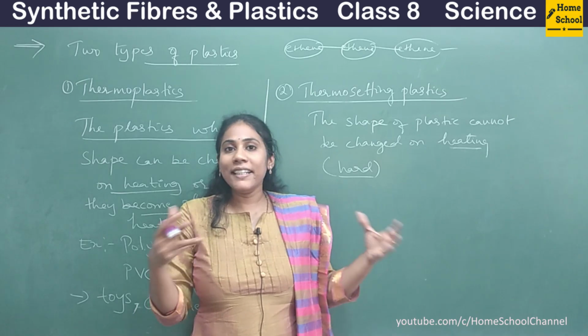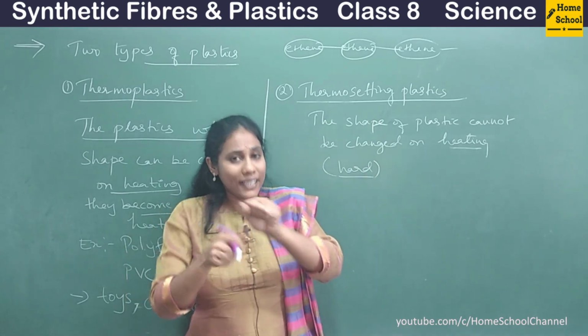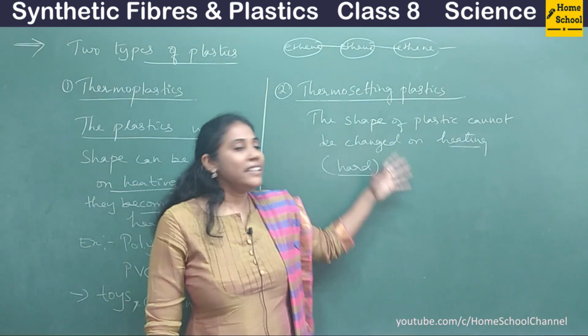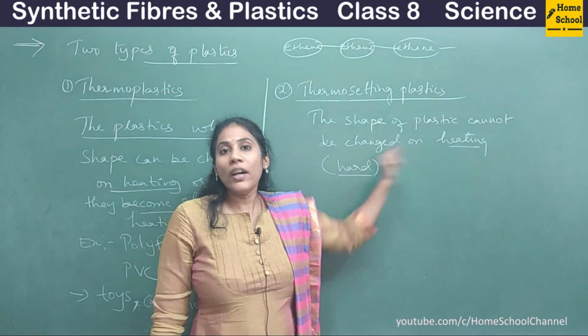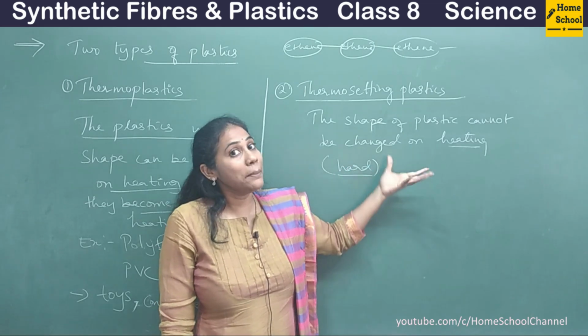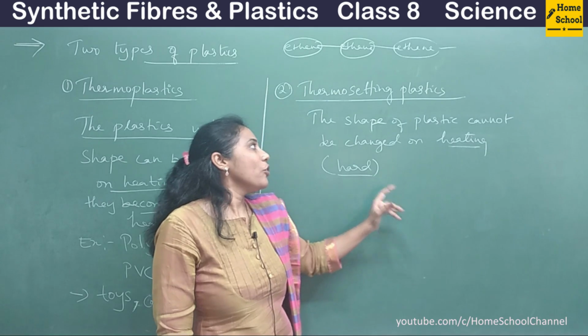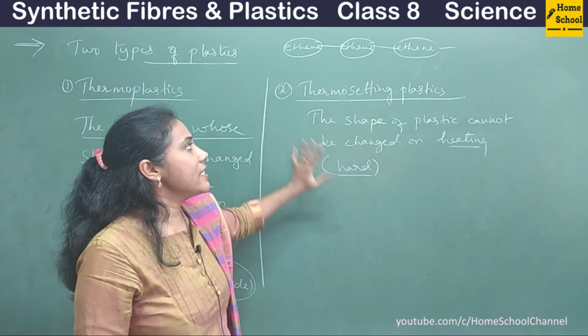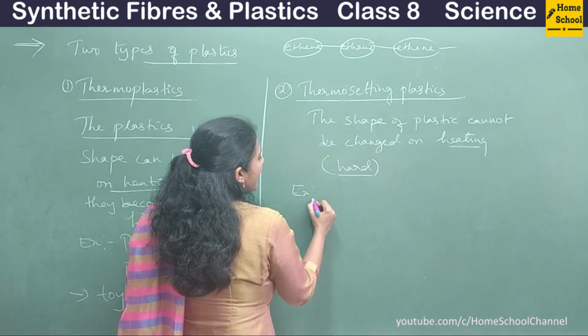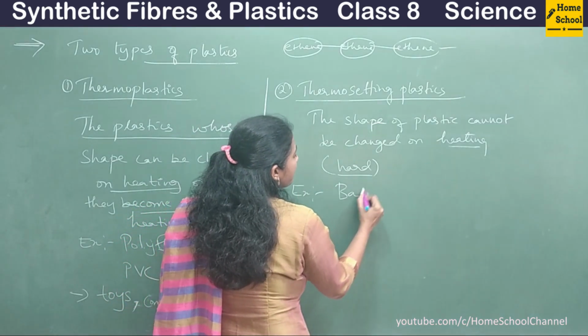Okay, so on heating if it becomes soft, then you can again change the shape, right? But that's not possible in this case. It will maintain that shape for a lifetime. On heating that plastic will break, but it will not become soft. Okay, so such plastics are called thermosetting plastics. So the examples of thermosetting plastic are Bakelite,